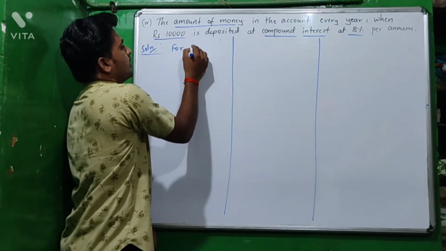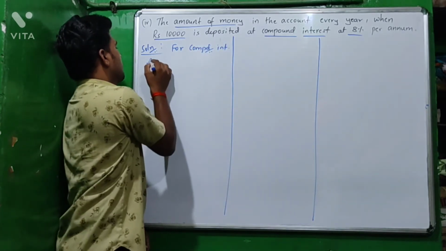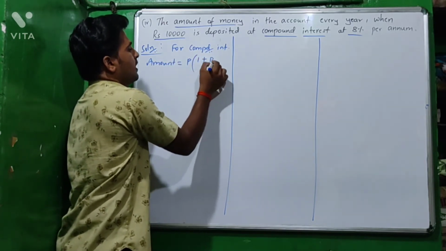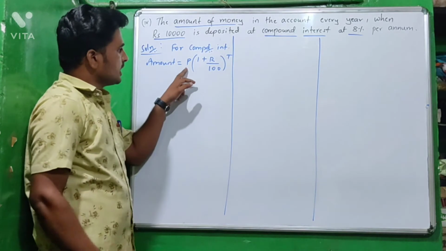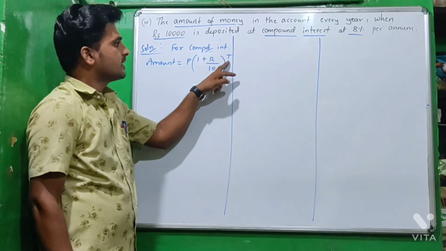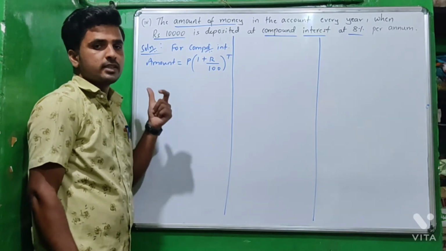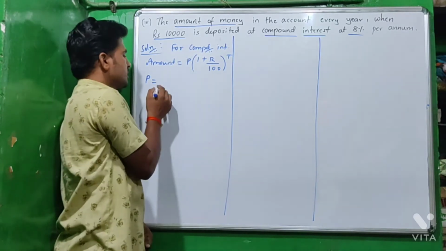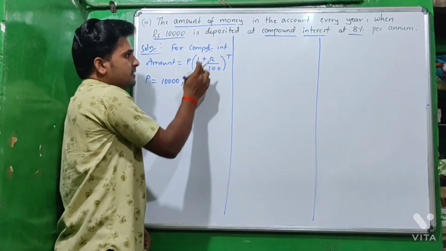For compound interest, amount equal to P into bracket of 1 plus R divided by 100 power T, where P is the principal amount, R is the rate of interest and T is the time or the duration. Here P is the principal amount, the deposited amount, that is 10,000.